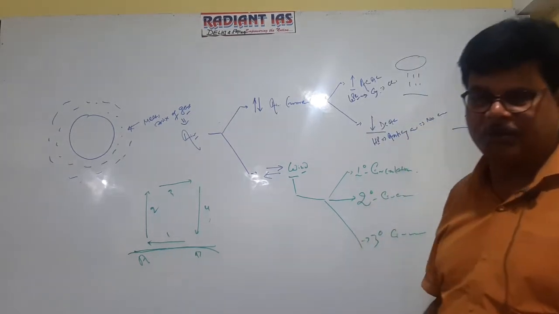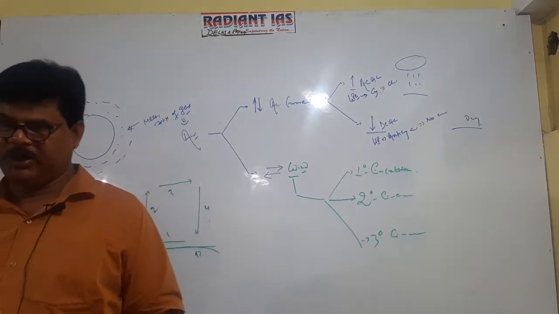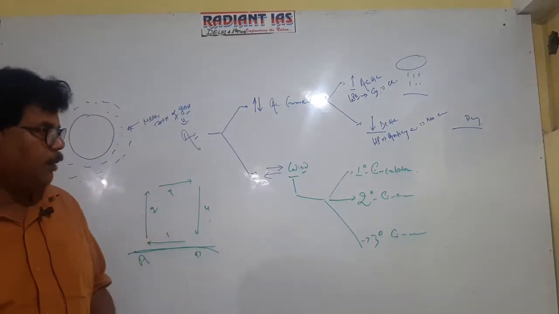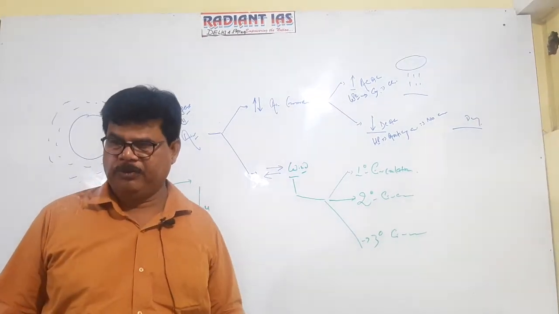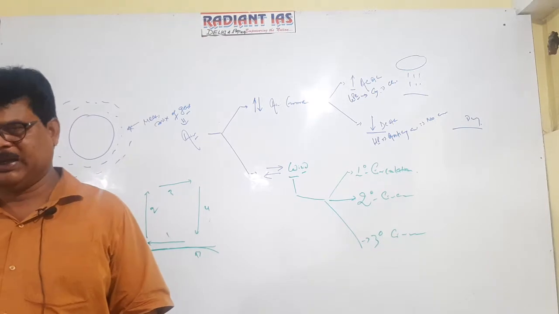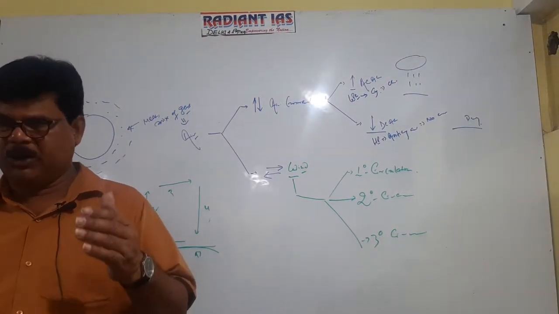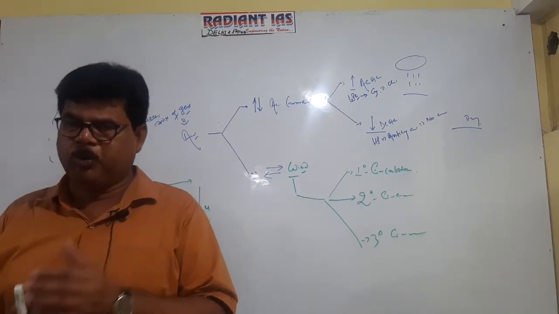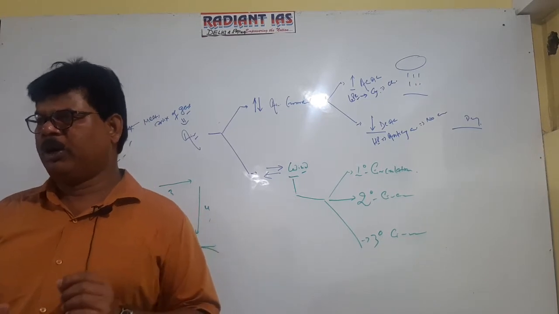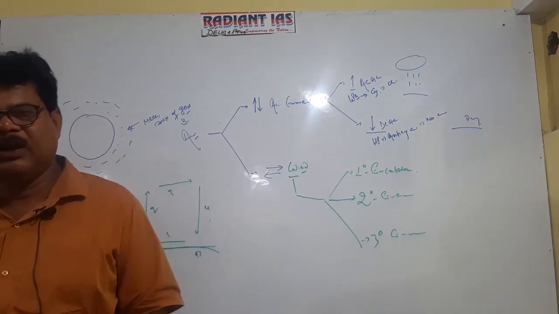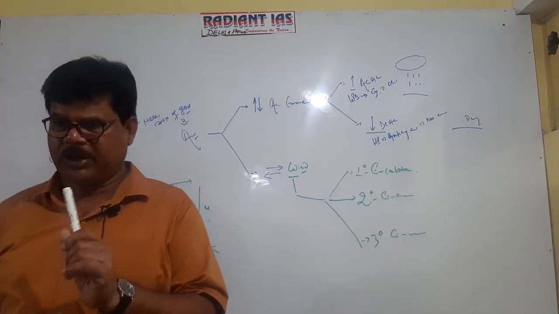I am defining primary, secondary, and tertiary. Those winds which blow in a fixed direction throughout the year are referred to as primary circulation. Which wind is put in the category of primary circulation? Those winds which blow in a fixed direction throughout the year. Examples are trade wind, westerly, and polar easterly wind.